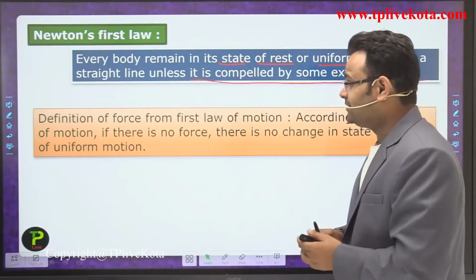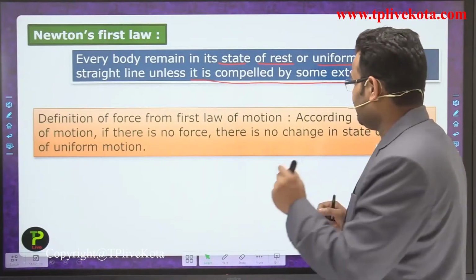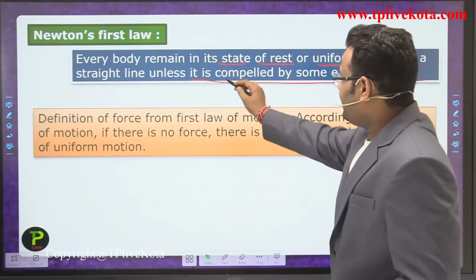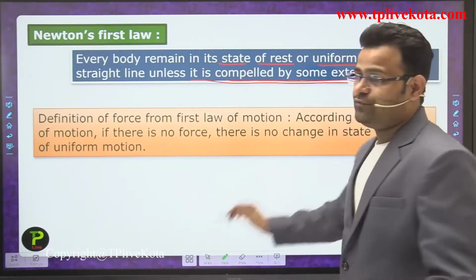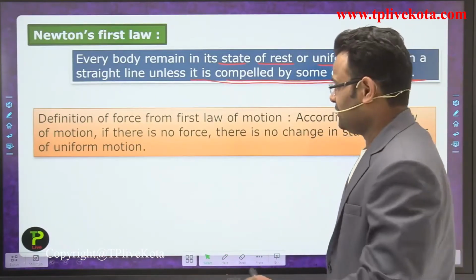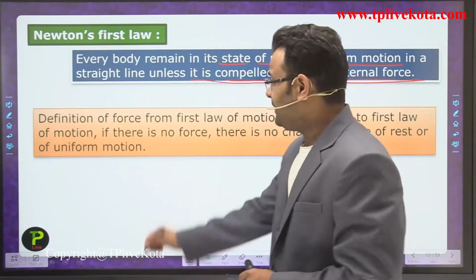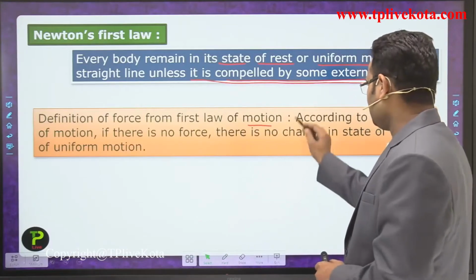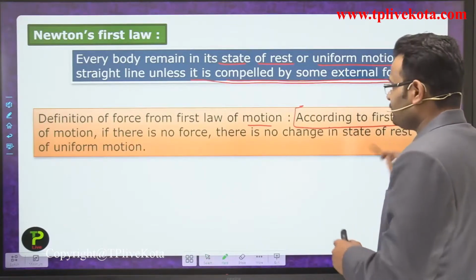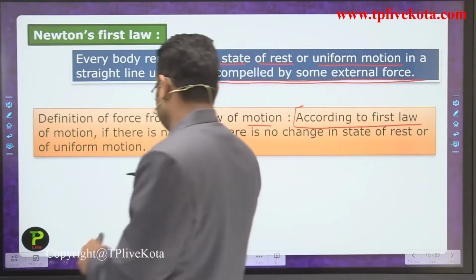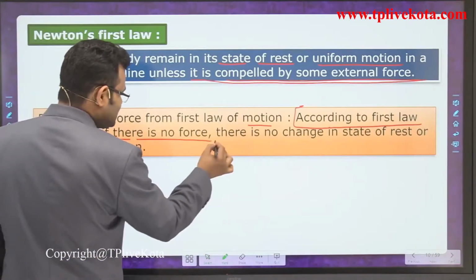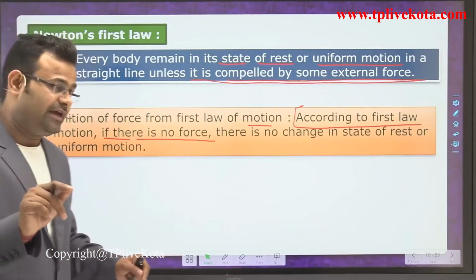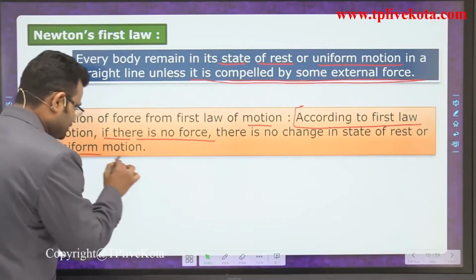It says that every body stays in a state of rest or uniform motion in a straight line unless it is compelled by an external force. Definition: according to the first law of motion, if there is no force, there is no change in the state of rest or uniform motion.